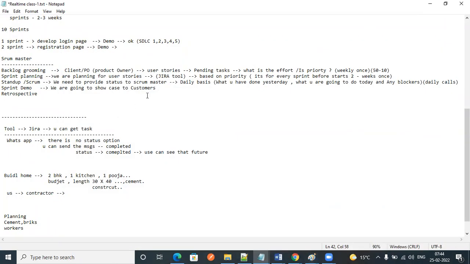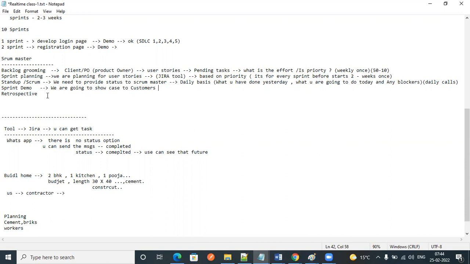That's why we set up demo meetings. If there are any changes, we'll change them in the next sprint itself. No need to wait until the end of the project. This will happen in the sprint demo.